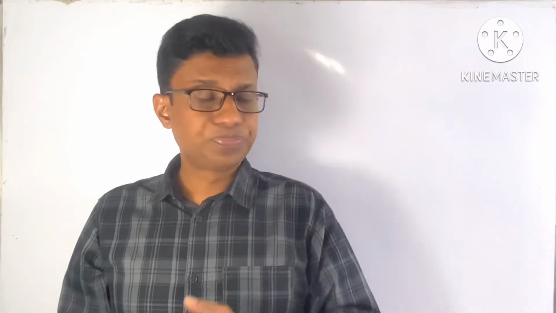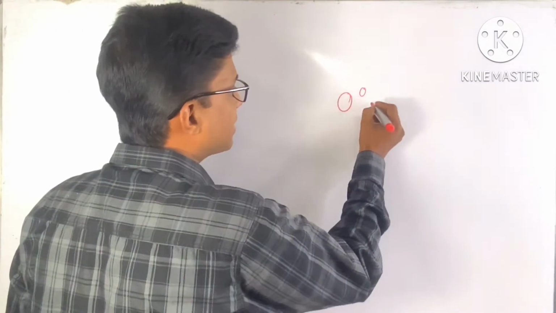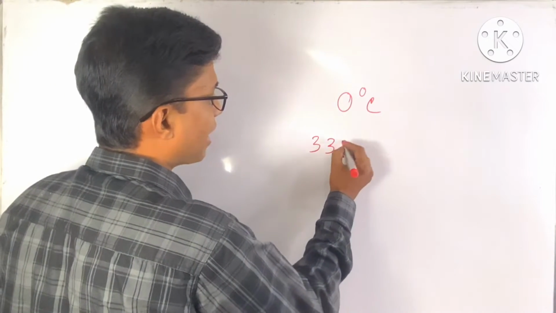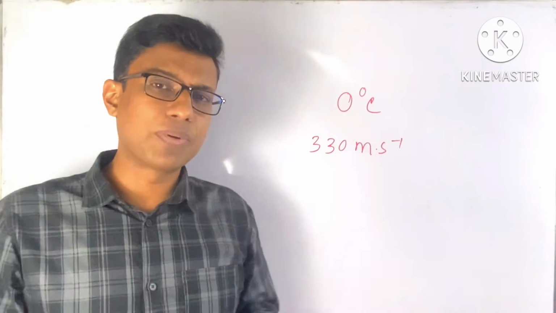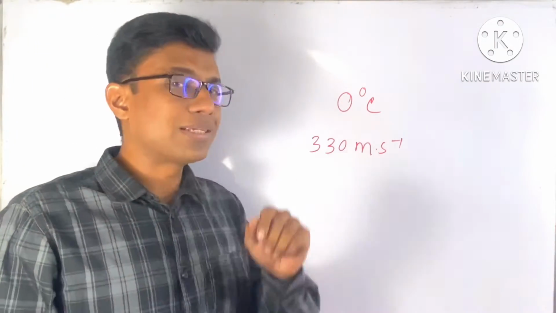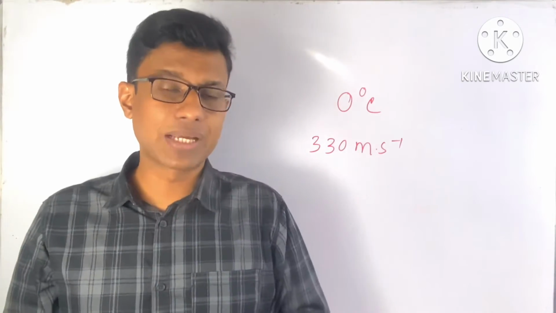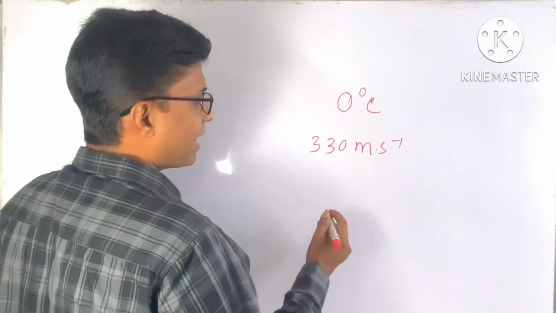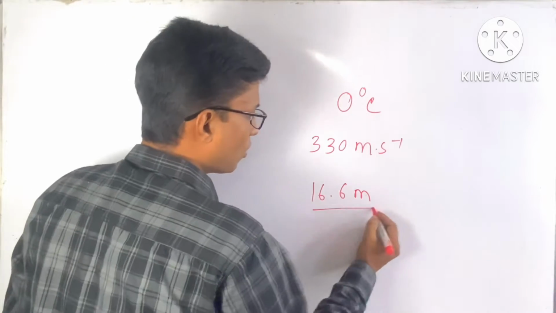So students, we all know at 0 degree centigrade temperature, the velocity of sound is 330 meter per second. This 330 meter per second is according to your new book. Okay? At 0 degree centigrade temperature, the velocity of sound is 330 meter per second. But to hear the echo, we need a distance of 16.6 meter. What does it mean?